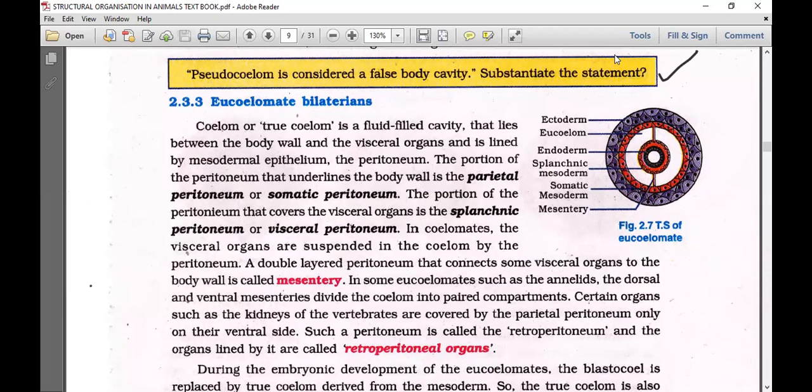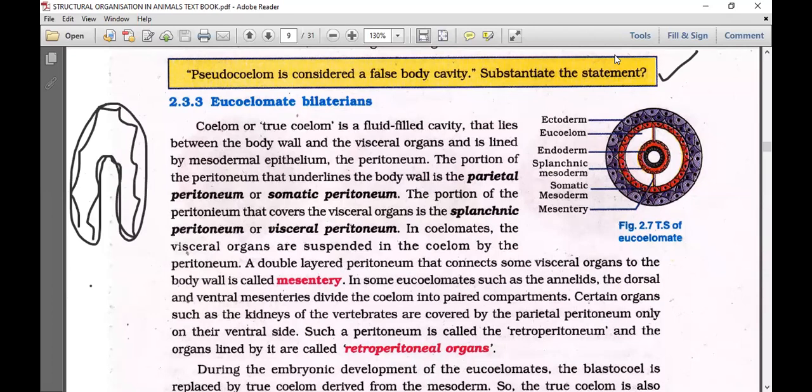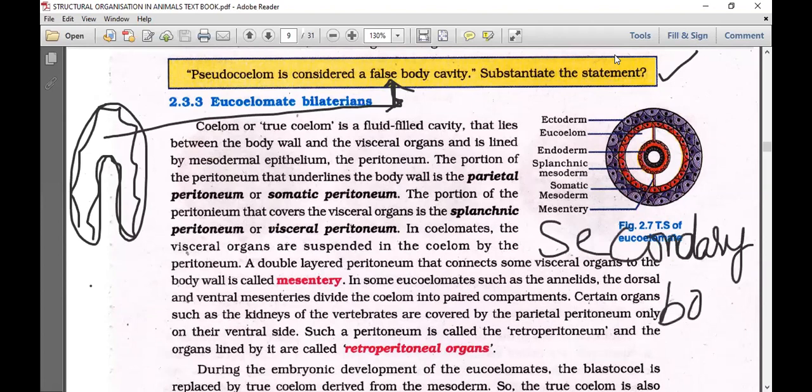In what way? The embryonic blastocoel, which is present in the gastrula stage, remains in the adult also. That embryonic blastocoel, or primary body cavity, remains in the adult also. To say true body cavity, which body cavity is required? A secondary body cavity, which should be formed from the mesoderm, is required.